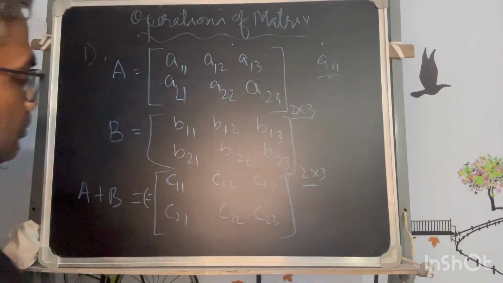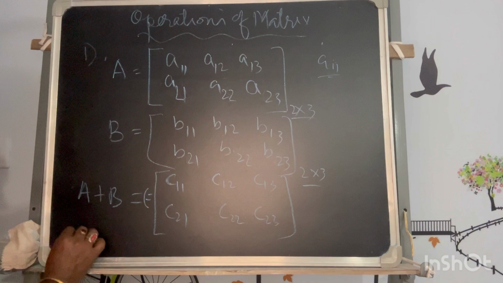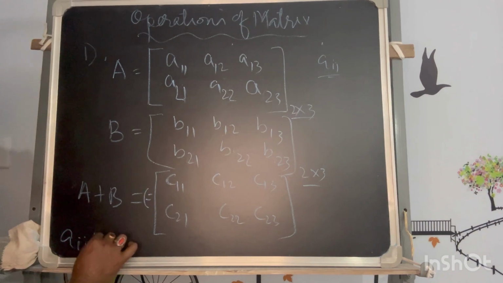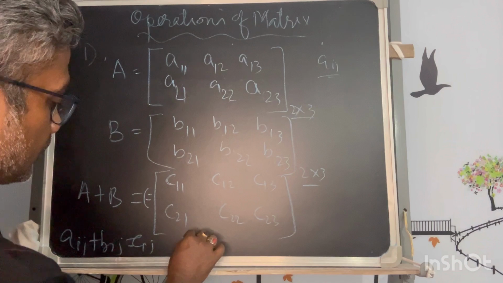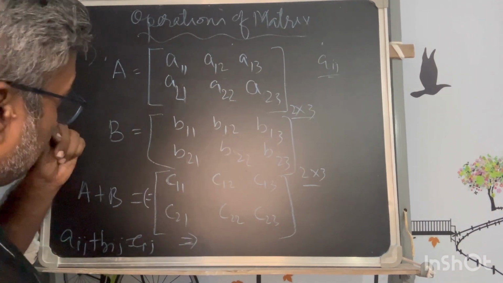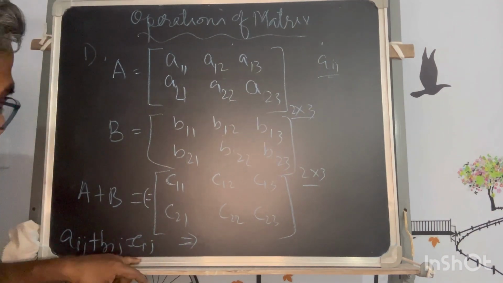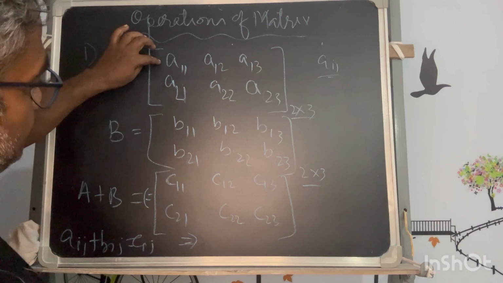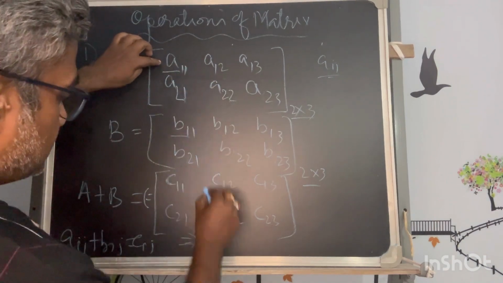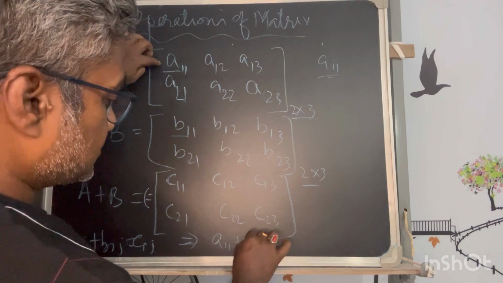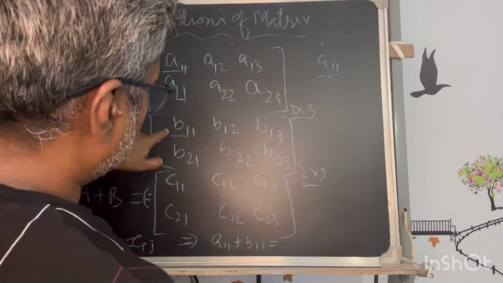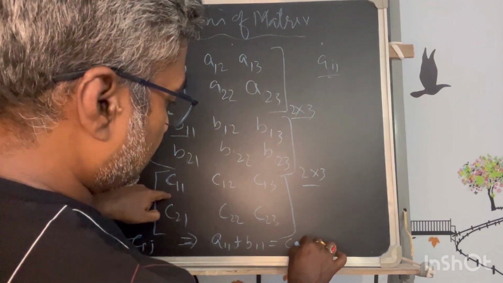Okay, so now what is the condition? I said Aij plus Bij is equal to Cij. Now by that relation, by that condition, I have to add this with this. So A11 plus B11 has to be C11.